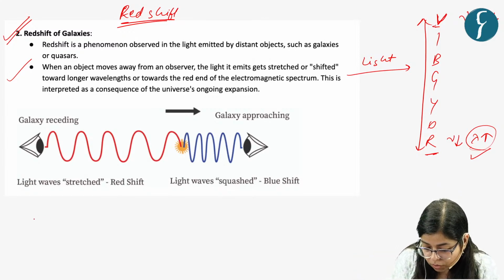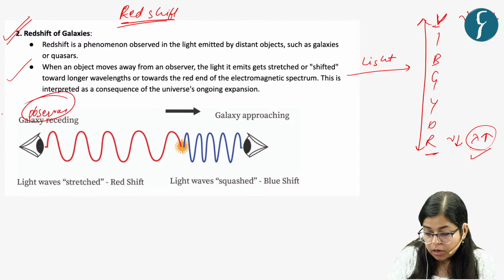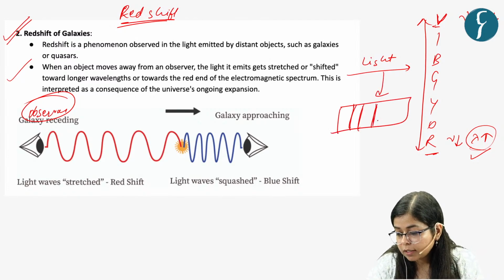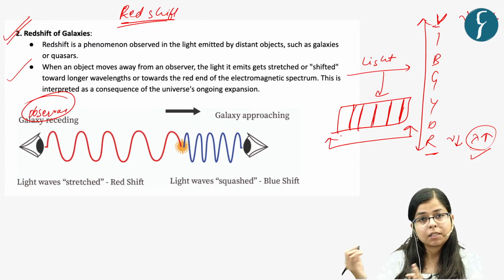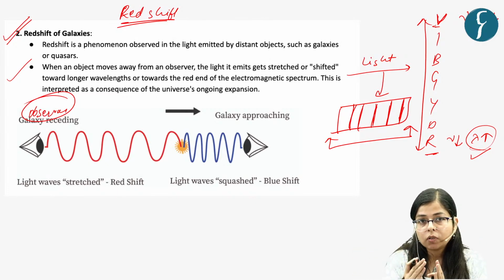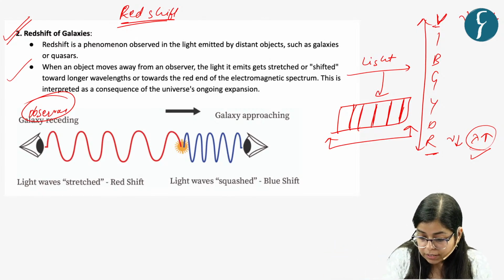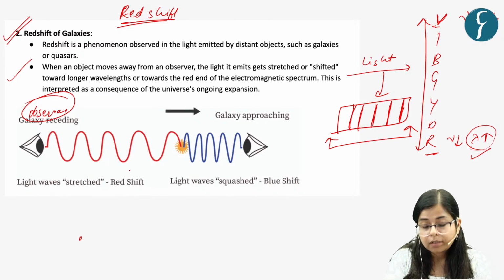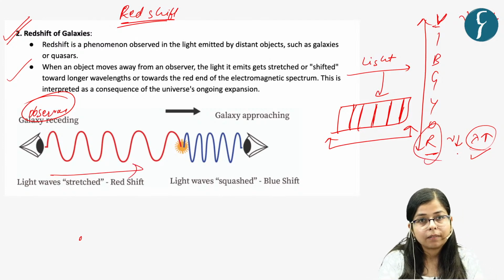See, this is an observer, this is us, we are the observer, and if the spectrum of this light is plotted, there are certain lines, and by comparing this spectrum with a normal spectrum, we can see whether a galaxy is coming close to us, or if that galaxy is redshifted, it is moving away from us. But we can see that certain galaxies are showing redshift. That is, they are moving away from us, right?